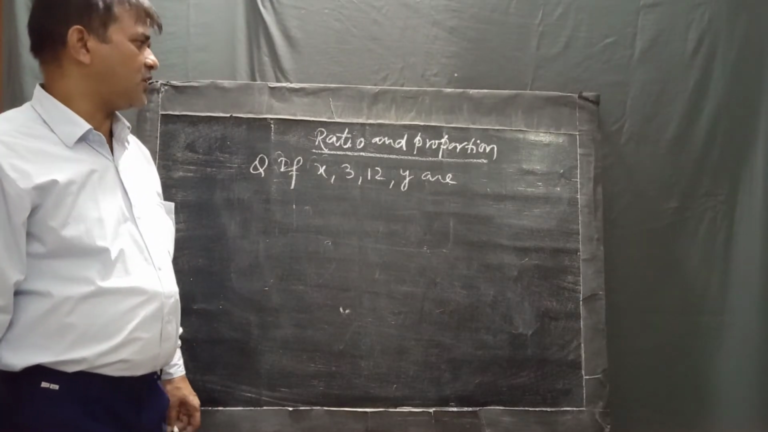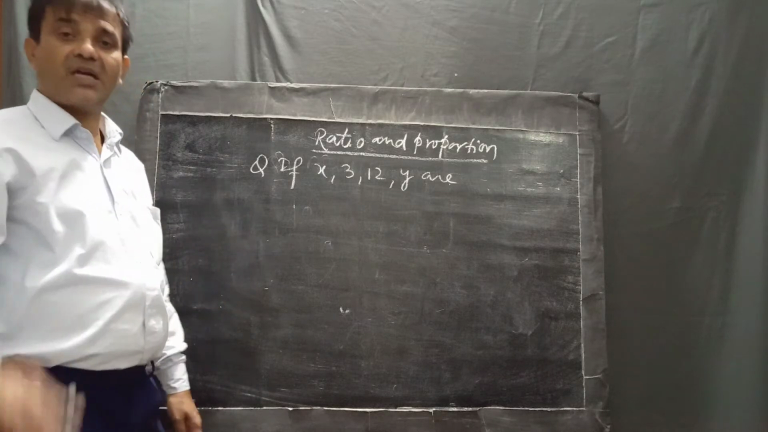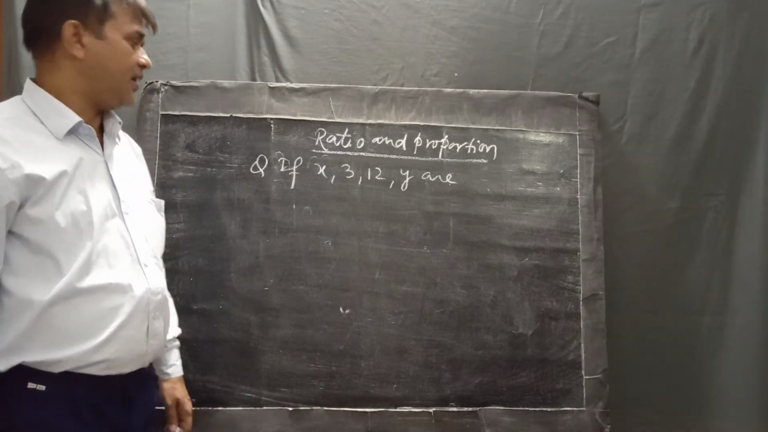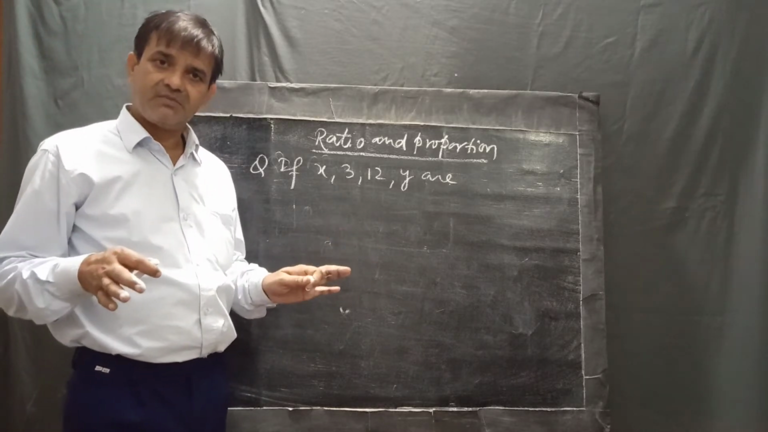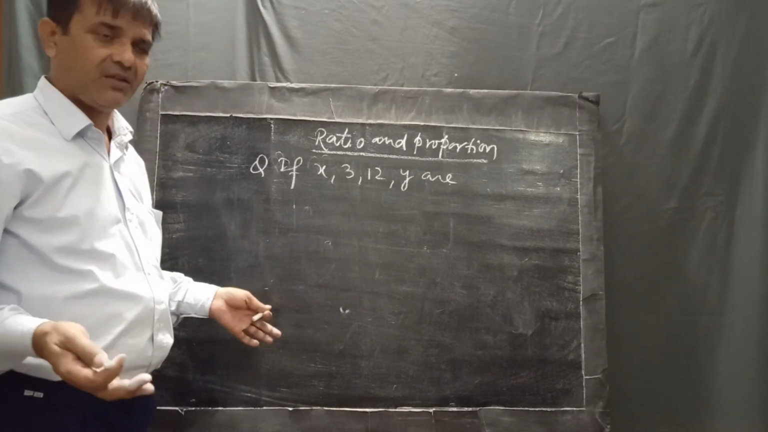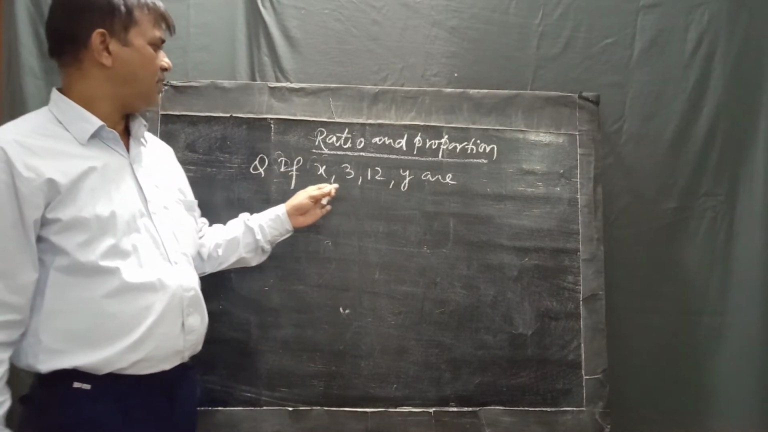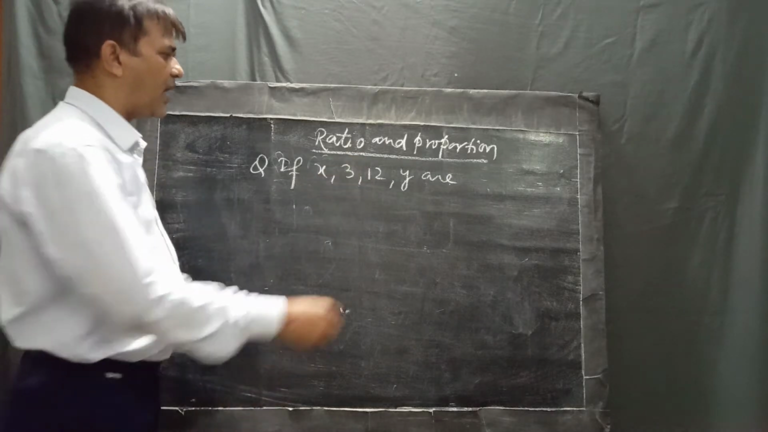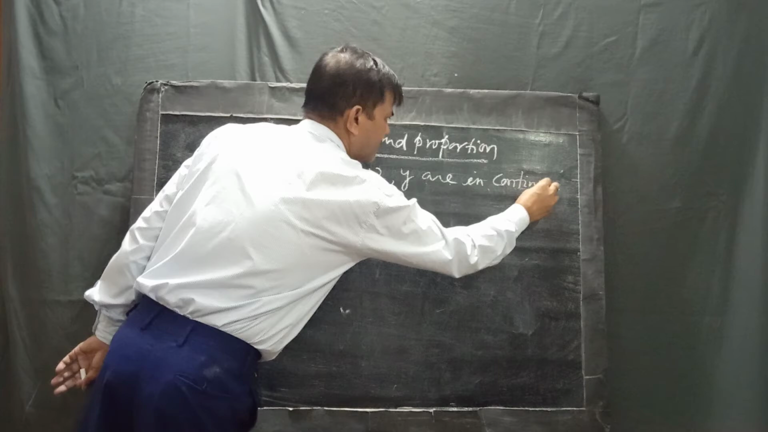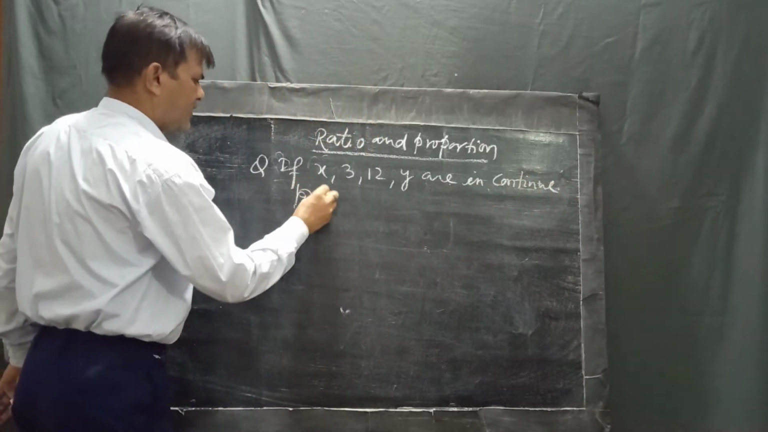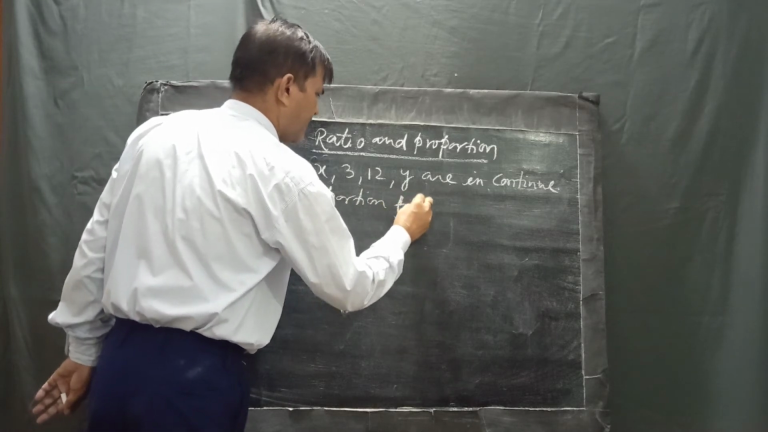Next important or expected question regarding the topic ratio and proportion is based on continued proportion. Okay. If there is a continued proportion, it means the relation between each other, the relation between each other for continuous. For example, if x, 3, y and 12 are in continued proportion, then find the value of x and y.